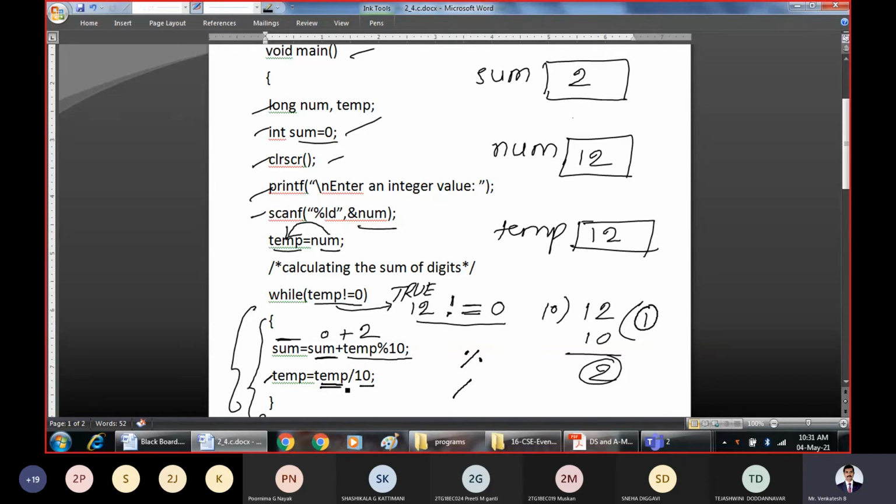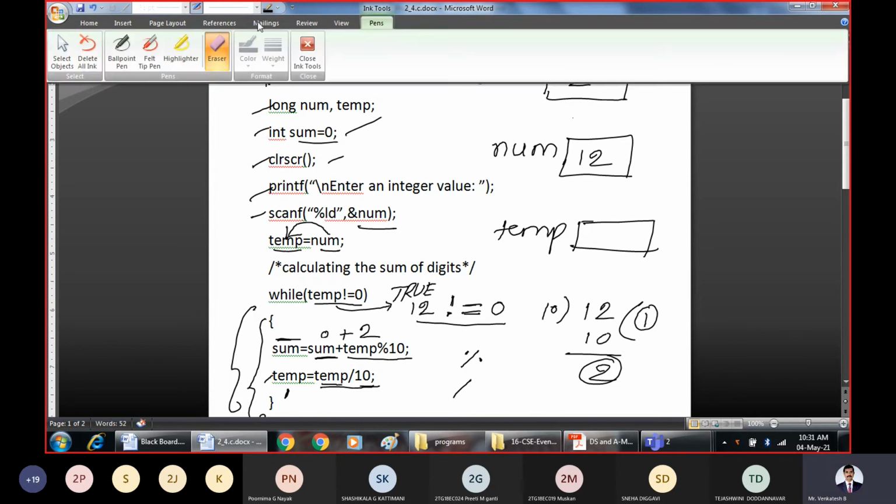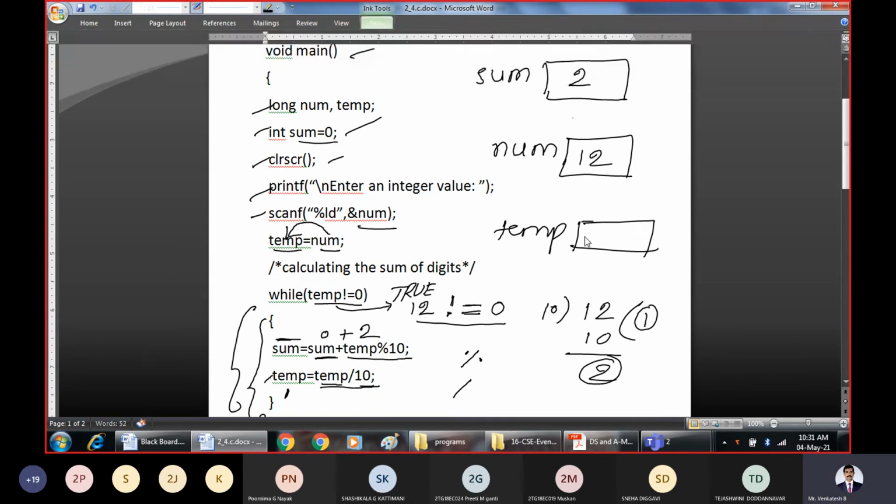What is the outcome of this? Temp division 10 is 1. What will be the new value of temp? Temp is 1. Earlier it was 12. Now temp becomes 1. Again check the condition. Go and repeat the condition once again.